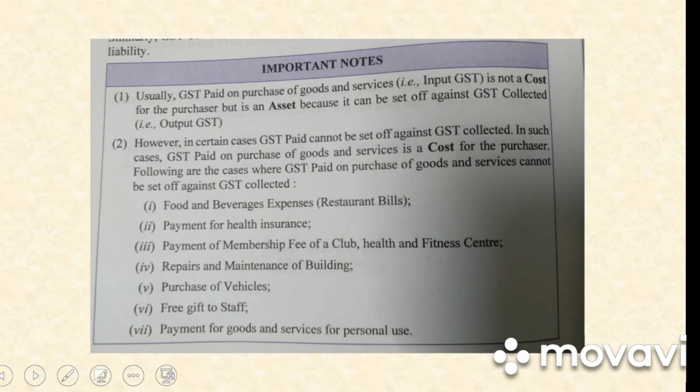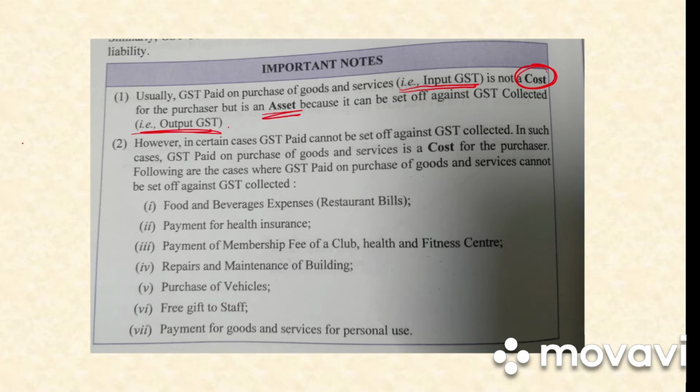So there are few things which you need to remember in case of GST. Usually GST paid on the purchase of goods and services. So whenever we pay on the purchase of goods and services, it is known as input GST. It is not a cost for the purchaser but an asset. So why is this an asset? Because it is set off against GST collected, that is output GST.